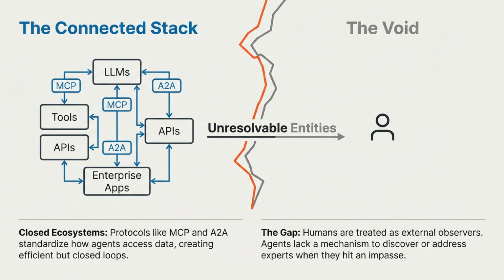Let's look at the current state of things. On the left, we have the connected stack. We have LLMs, APIs, enterprise apps, and protocols like MCP standardizing how machines talk to machines. It's efficient, but it's a closed loop. On the right, we have the void. Currently, humans are treated as unresolvable entities. We are external observers. When an agent hits an impasse or needs help, it lacks a standard mechanism to discover or address the right expert. There is a gap between the silicon and the user.